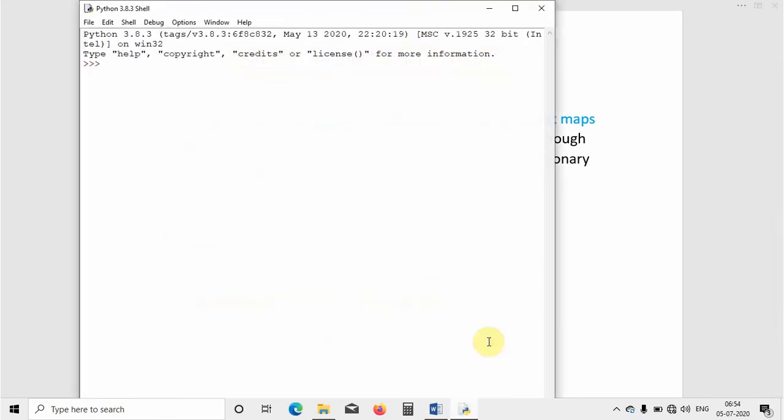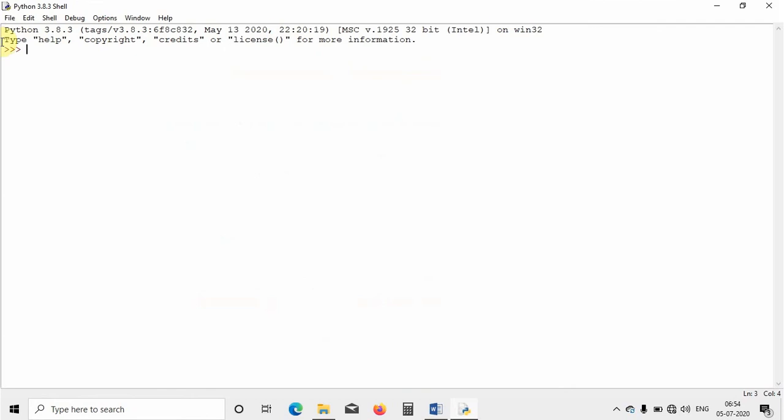So now I am in a Python shell. As you can see, Python 3.8.3 is running here. I will just show you first how to create the dictionary. So this is the comment which I have added. If you write something after a hash, then it will be taken as a comment in case of Python. This we have discussed previously.